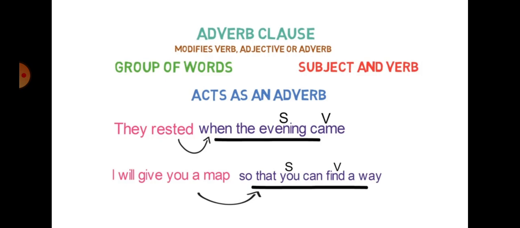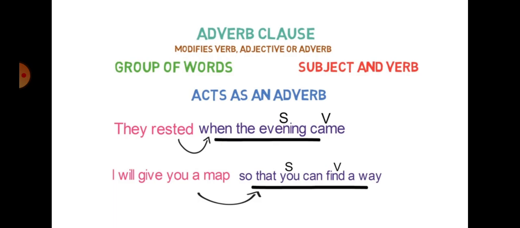They rested. The verb is rested. When the evening came. When did they rest? When evening came. So evening becomes our subject in this sentence, and the verb becomes came. So this is how you are getting more information about rested, and rested is our verb. So it becomes our adverb clause for this sentence.